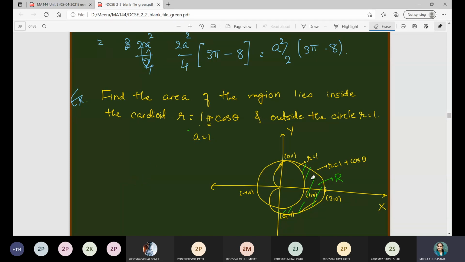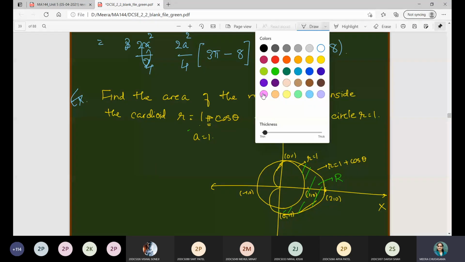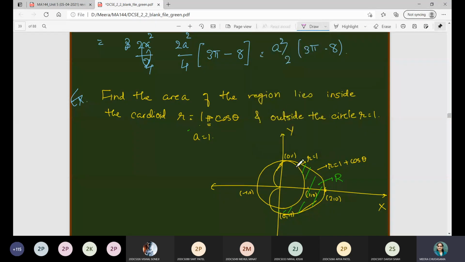First of all, you can see that this region is symmetric about the x-axis. So we can double it if we consider only the first quadrant region. If we look at the first quadrant region and double it, we will have the total area. So first we will consider the strip in the first quadrant and see which limits we will have. Since we have chosen the first quadrant, limits of theta will remain 0 to pi by 2 as in the previous case, but limits of r will be changed now.